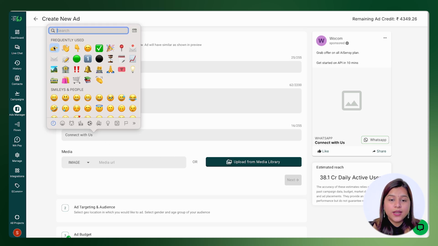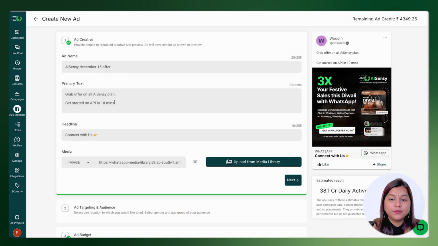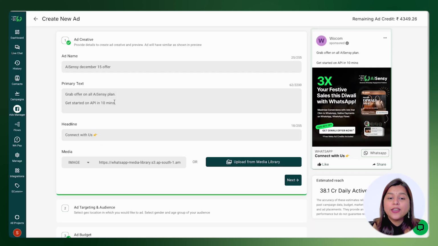Once your headline is ready, upload your ad creative. This can be an image as well as a video. You can even preview your ad in real time for better clarity. Once your creative is ready, tap Next to move on to ad targeting.